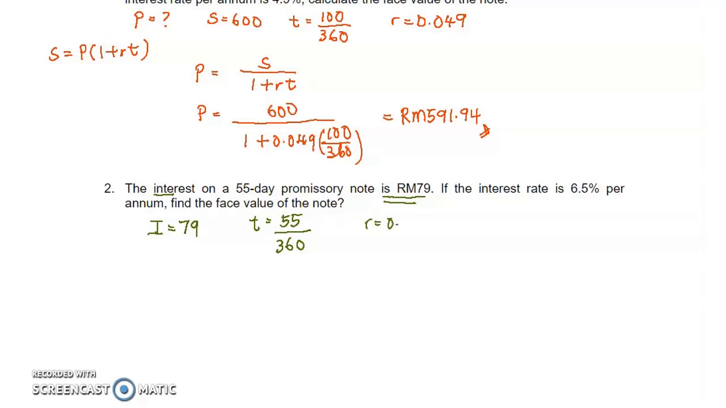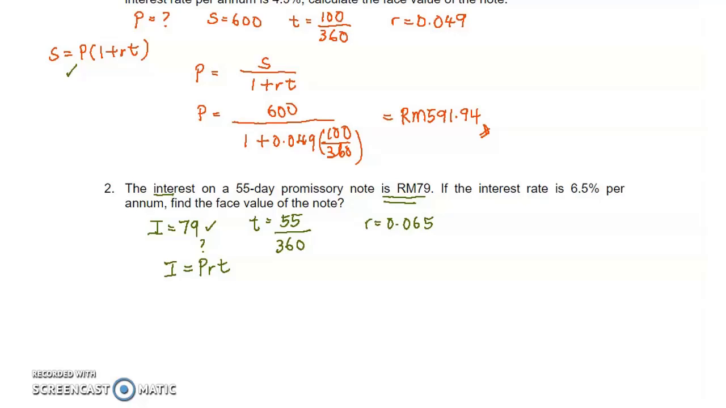R, the rate, is 0.065. Now find the face value, value P. Which formula to use? Can we use the formula S equal to P(1 plus RT)? The answer is cannot. Why? Because we don't have info about the maturity value, or value S. But now we have info about interest. So we can find value P by using the formula I equals PRT. We want to find value P here.